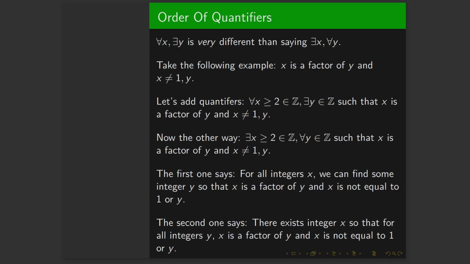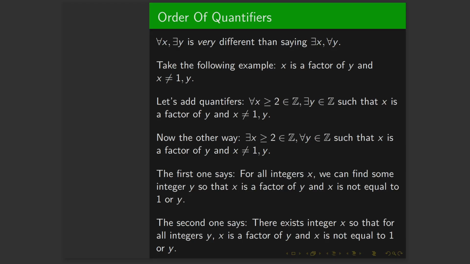And one thing is that the order of quantifiers or statements is actually very interesting. Saying that for all x there exists a y is actually very different than saying there exists a y such that for all x. Let's look at the following example. We're going to consider the mathematical statement: x is a factor of y and x is not 1 or y itself. Then we can add the quantifiers to the beginning of the statement and see what we get. For the first one, we get that for all x greater or equal to 2, we just say greater or equal to 2 because it makes it easier and it illustrates this point better. So for all x greater or equal to 2, that is an integer, there exists another integer y, so that x is a factor of y, and x is not equal to 1 or y.